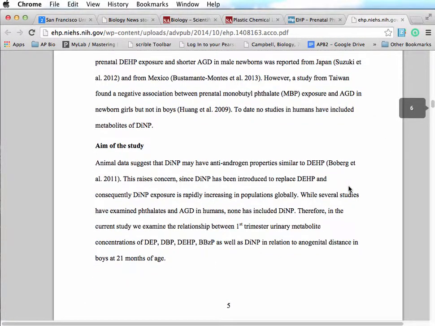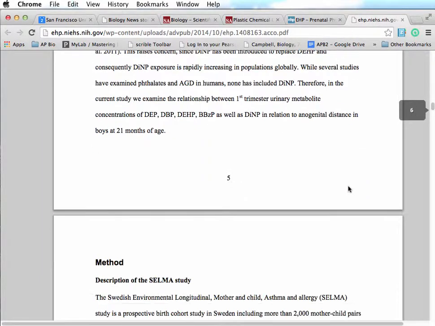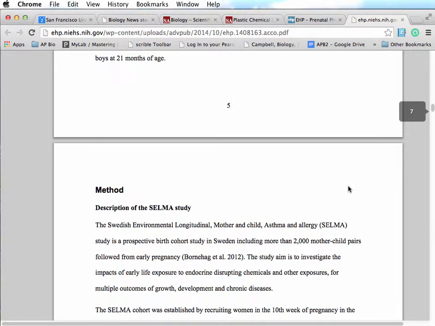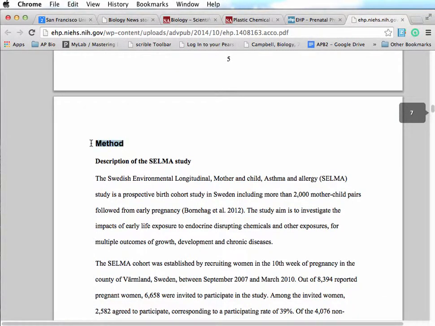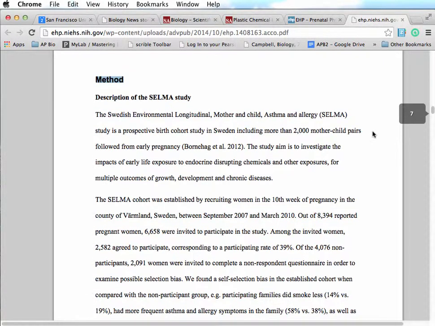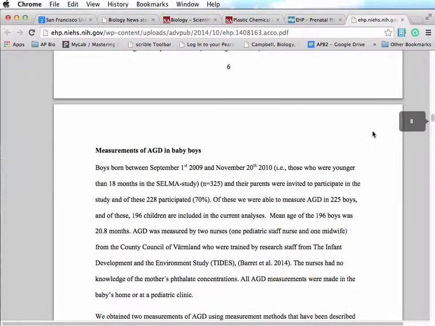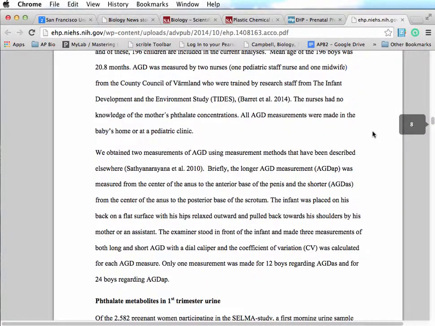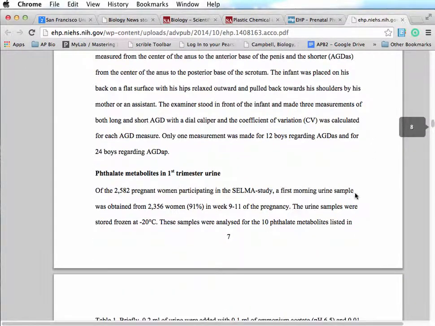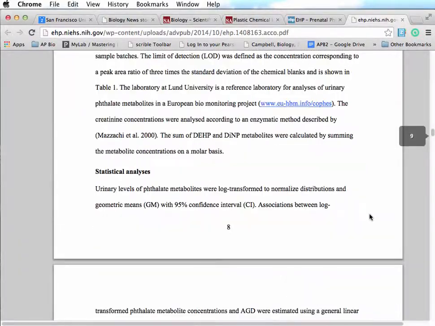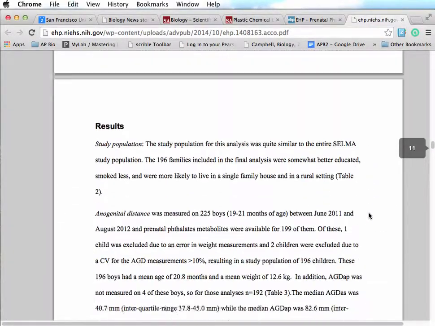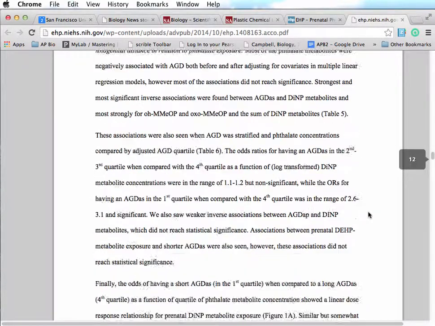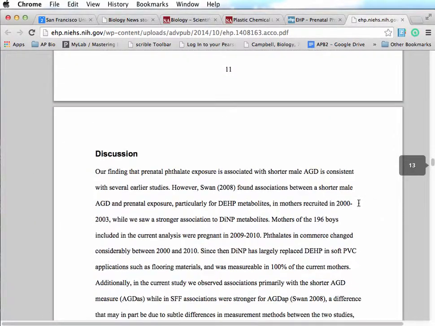And then after the introduction section, scientists will have a section called method, which is basically the procedure section for how they carried out their investigation. And then they're going to have how they carried out their analysis of their results, and then they're going to have their results listed, and then they're going to have a discussion conclusion section for their lab paper.